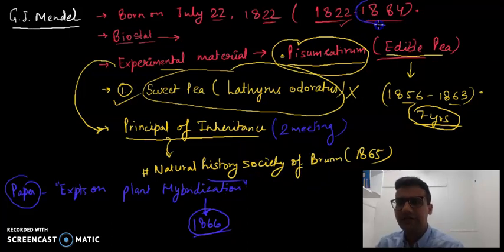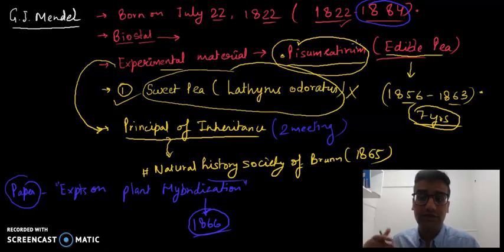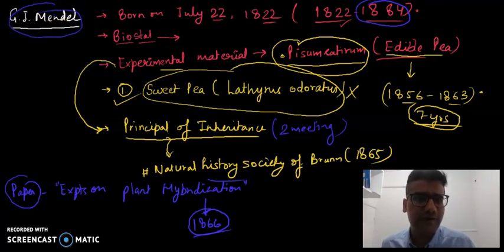And finally, in 1884, Mendel died without any recognition. Think about Mendel. Mendel was a great scientist. He did extraordinary work for genetics and for science. But without any recognition, he died in 1884. Mendel was even unaware that he is the father of genetics, which came 30 years later. These concepts of genetics studied by Mendel remained undiscovered for many years.